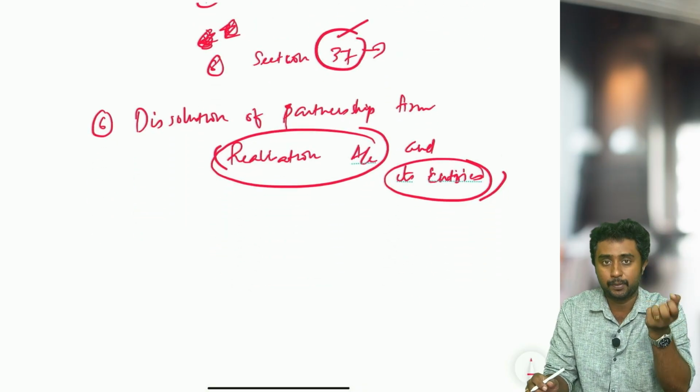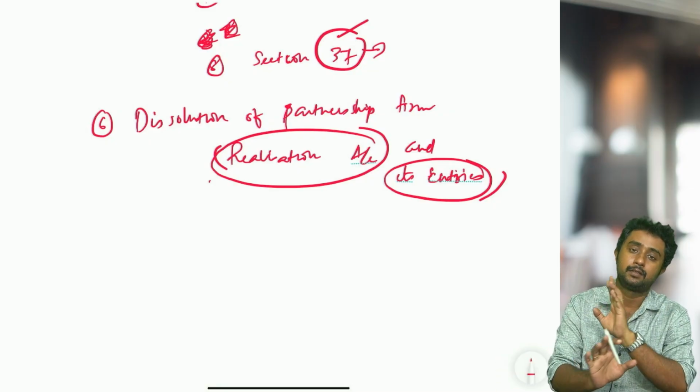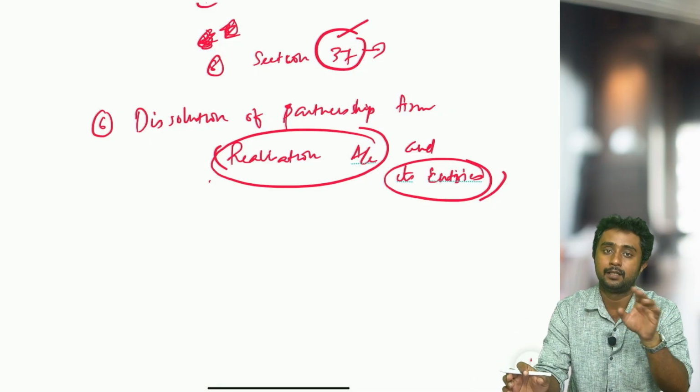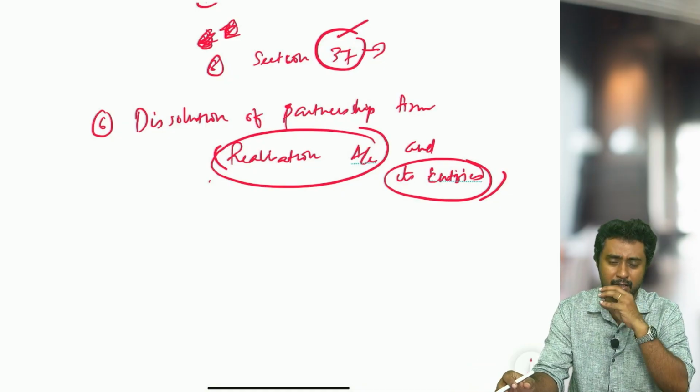Then realization expense is one of the important topics. That is why I said realization account and its entries. Whatever is related to this realization account, all the entries, whether it can be capital account entry, bank account entry, loan account entry, whatever entries are there, whatever topics are there in this chapter, please do it.